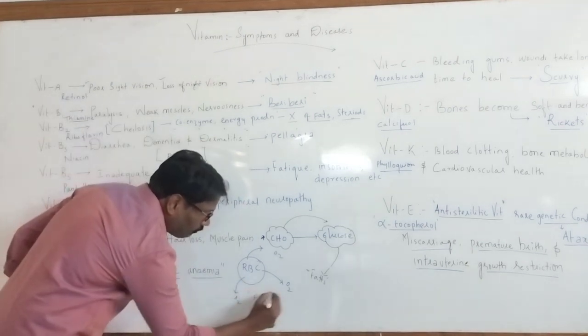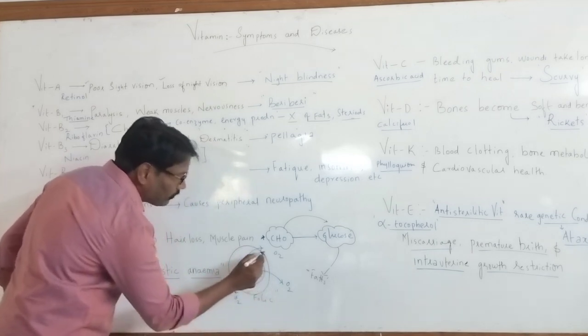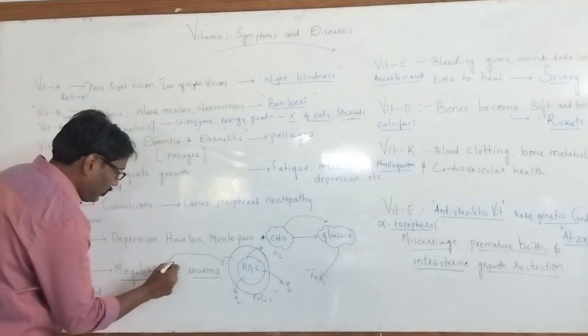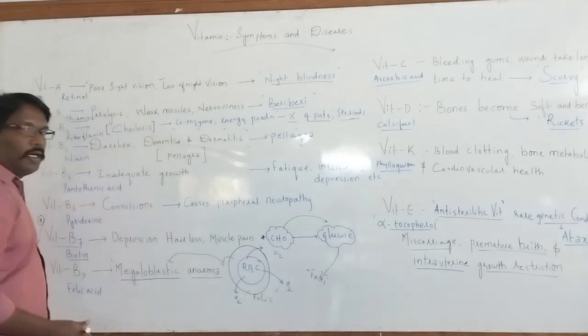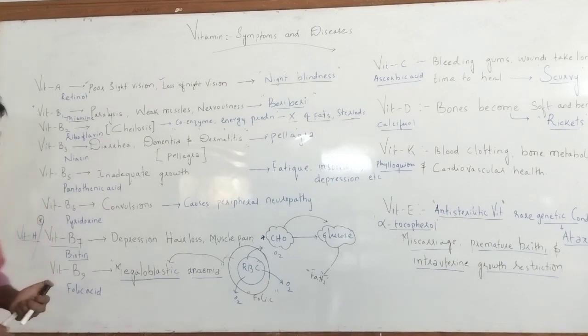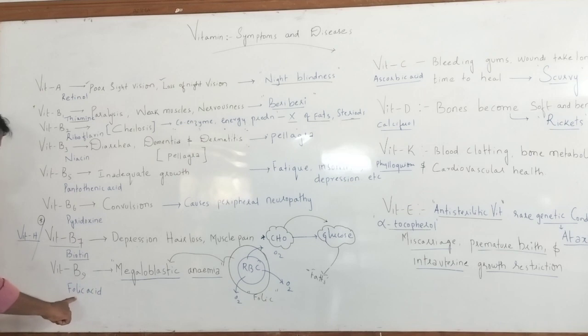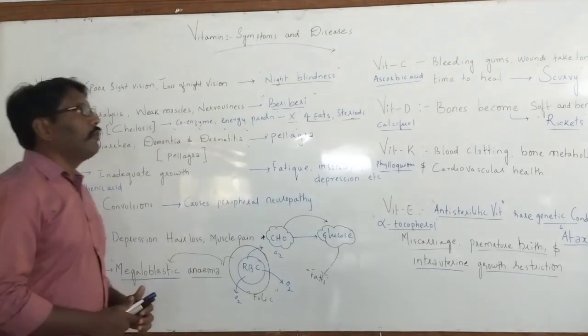Due to the lack of folic acid, RBC cell size increases, and in such a condition we find megaloblastic anemia. So there is an abnormality in the carrying of oxygen, which results in the formation of megaloblastic anemia. This is because of the deficiency of folic acid, which is commonly known as vitamin B9. Right. Then there are other vitamins.